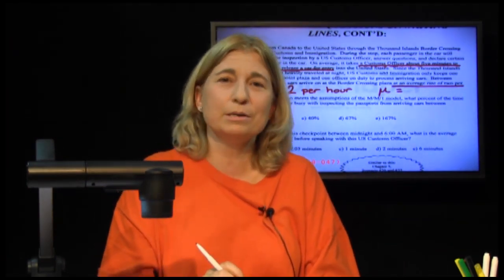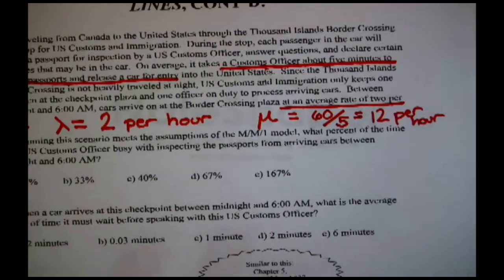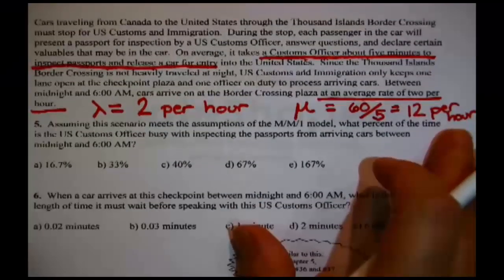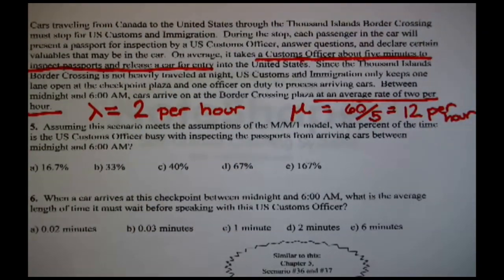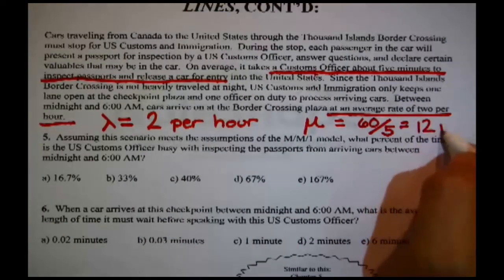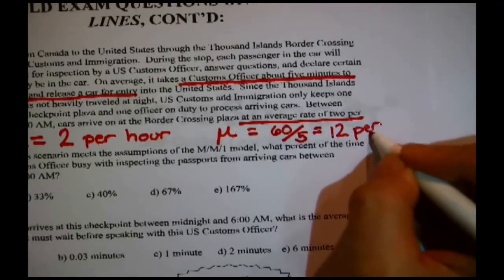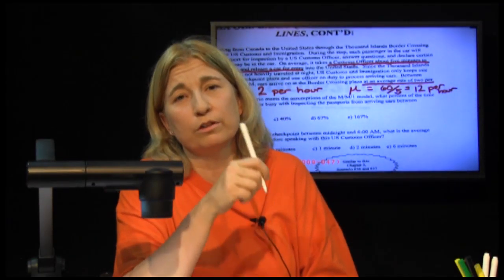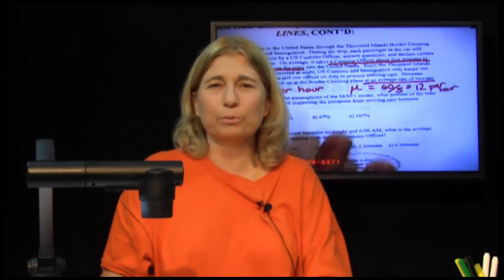There are 60 minutes in an hour, and at about 5 minutes per car, that's about 12 cars an hour. That's the number we need, the 12, not the 5. Now we're good to go.